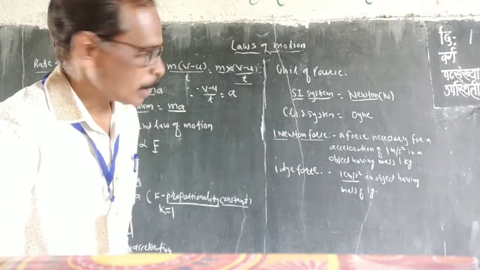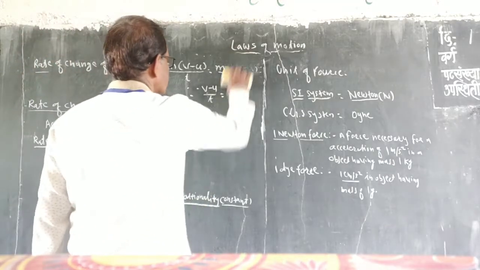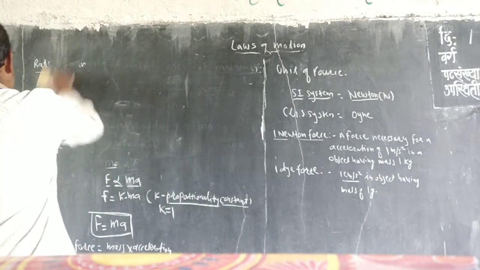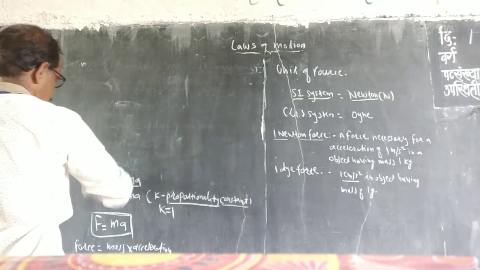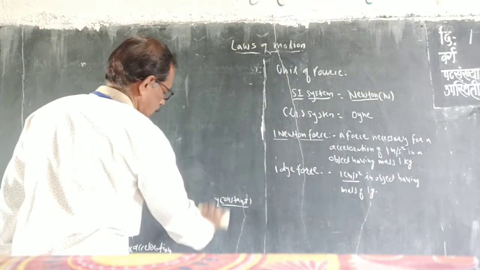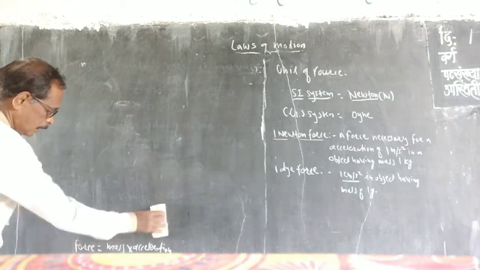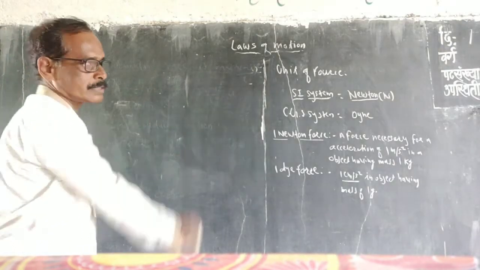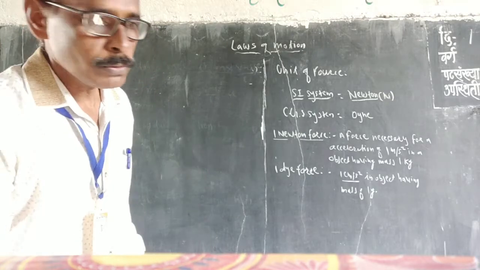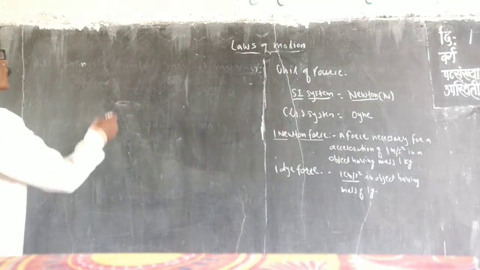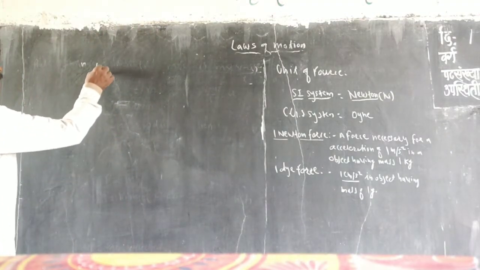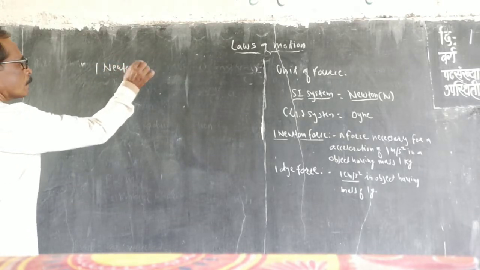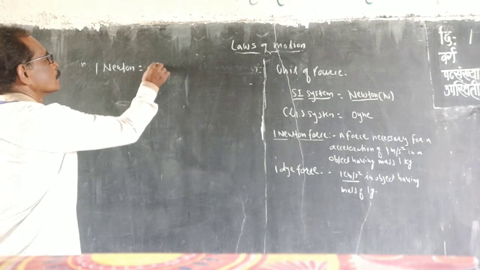That is the definition of the 1 Newton force and 1 dyne force. Newton is a unit for force in the SI system and dyne is a unit for force in the CGS system. Now, what is the value of 1 Newton equal to how many dyne?